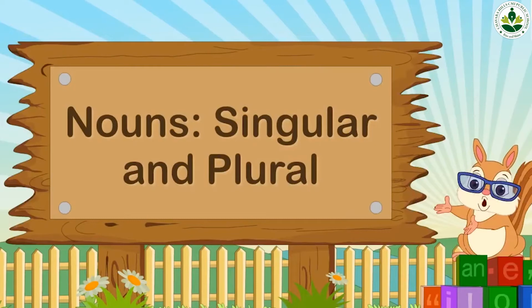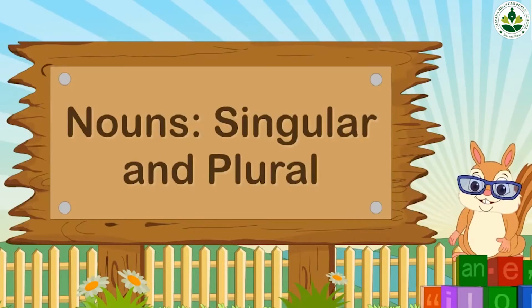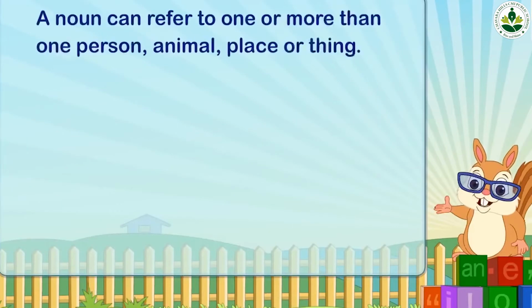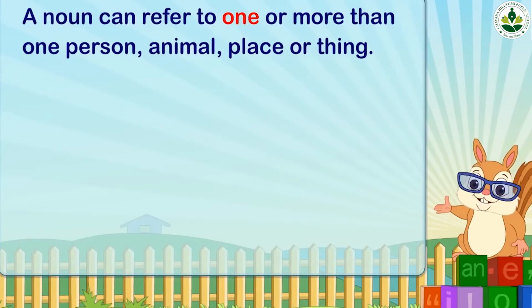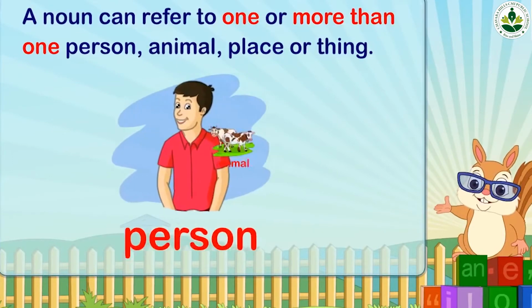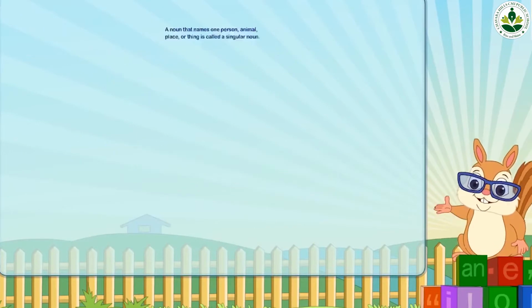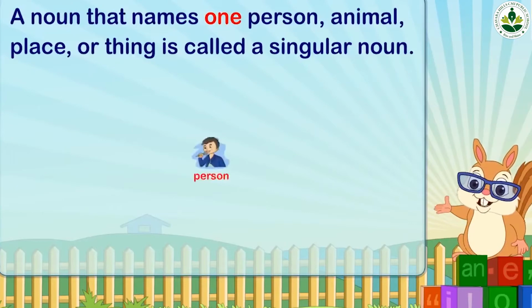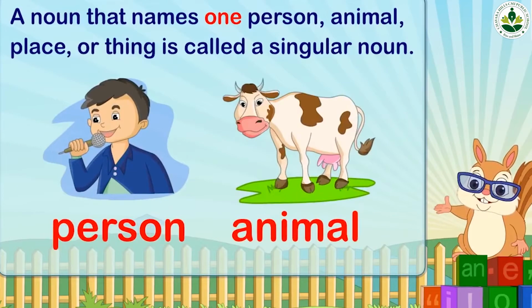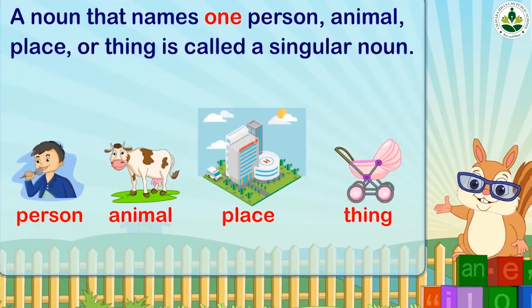Nouns, singular and plural. A noun can refer to one or more than one person, animal, place or thing. A noun that names one person, animal, place or thing is called a singular noun.